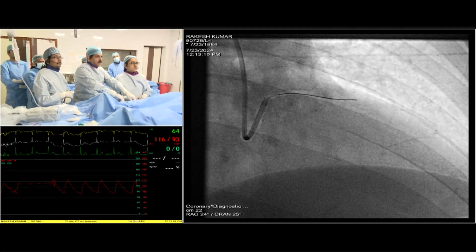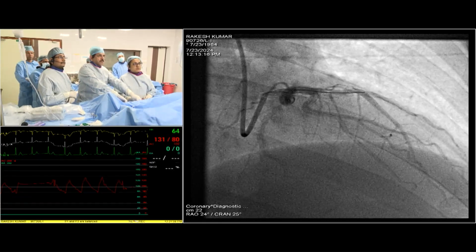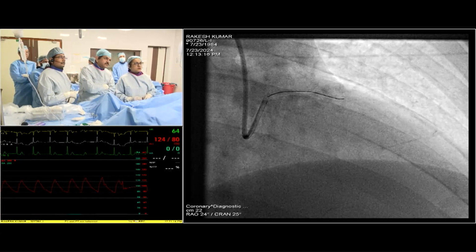So the malapposition will definitely be in the ectatic segment. We have to minimize the malapposition as much as we can, but sometimes we are not able to do it fully. So let's see.